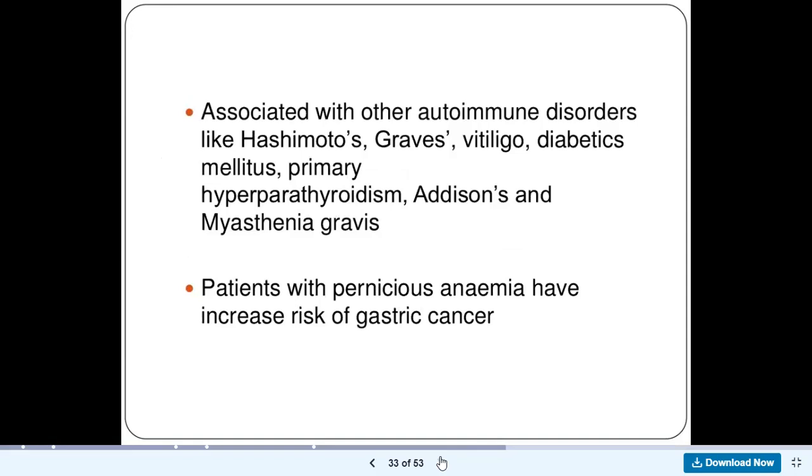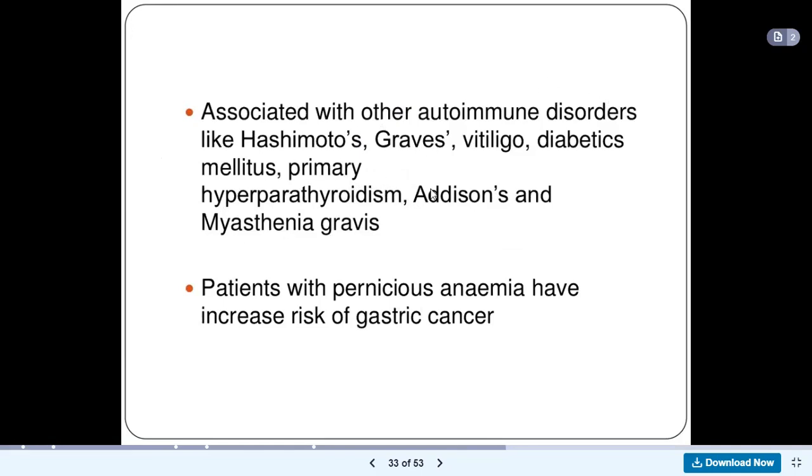So associated with other autoimmune disorders. So people with pernicious anemia, right? People with pernicious anemia would also have Hashimoto's thyroiditis, Graves' disease, vitiligo, diabetes mellitus, primary hyperparathyroidism, Addison's, and myasthenia gravis. So all of these are autoimmune disorders.